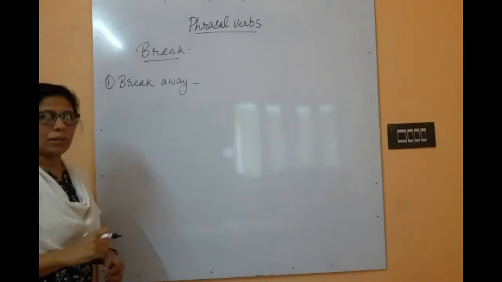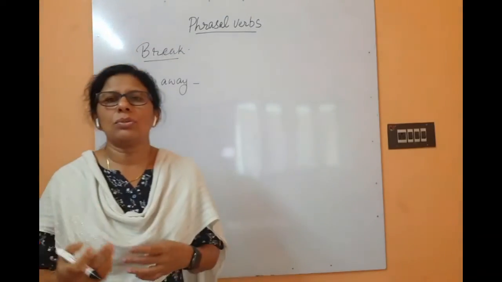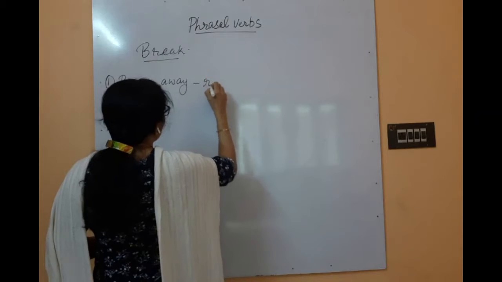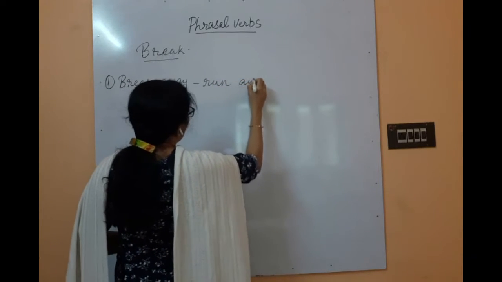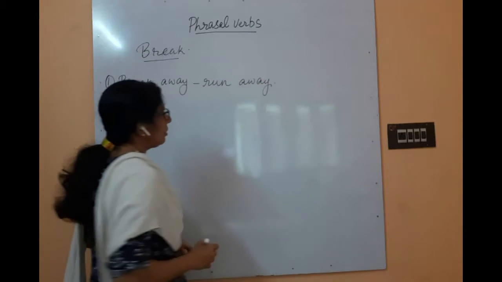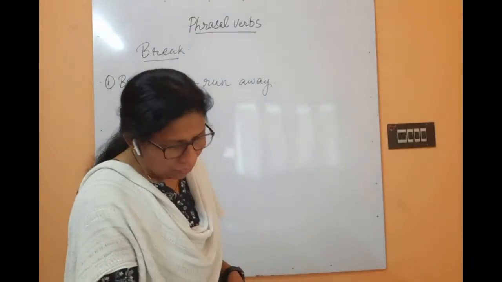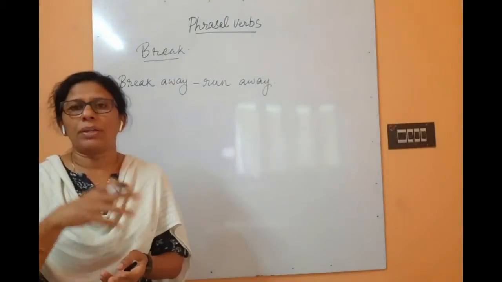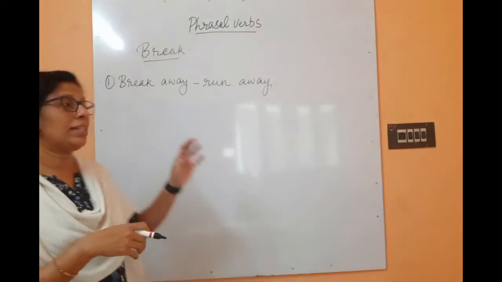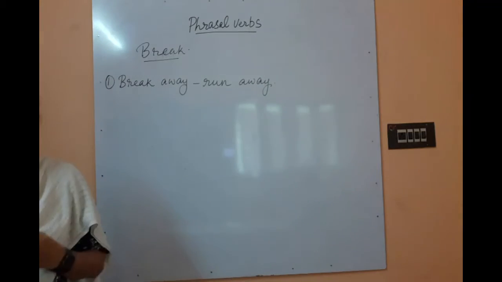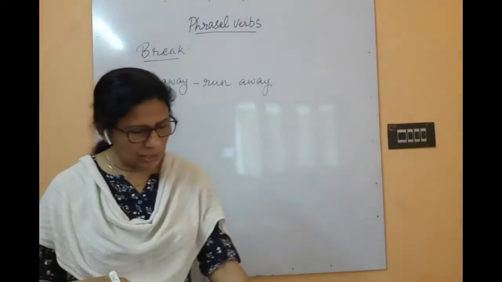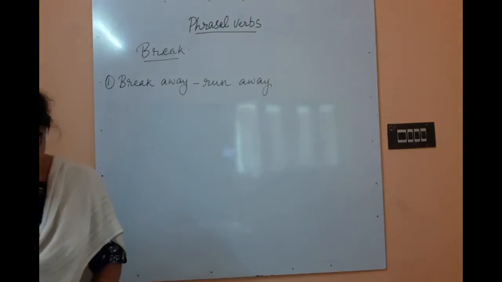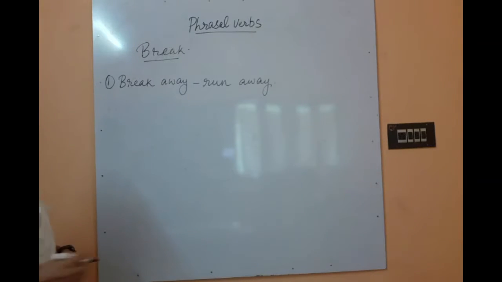This you have to copy down in your book, and later on you can use this as a reference. Okay. So break away, the meaning is run away. When we take this verb as a separate one, break, you know the meaning of the word break. But when it is added up with the preposition, it will have a completely different meaning. So break away means run away. The horse broke away from the stable.